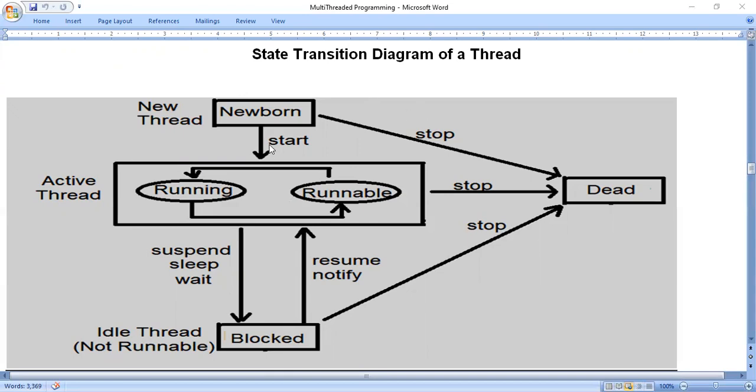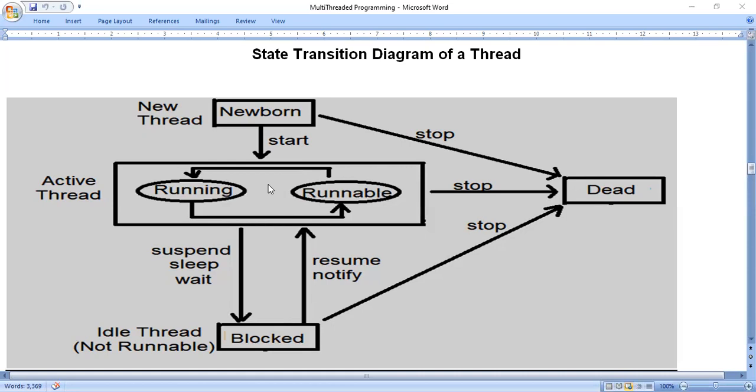When a thread is created, it will be in the newborn state. When it is in the newborn state, we should not say it has already started. It is ready to start. When we start the thread, that means its execution, it will come into the runnable state. Runnable means ready to execute. Running state means being executed, a thread under process. If it is in runnable or running state, we call that an active thread.